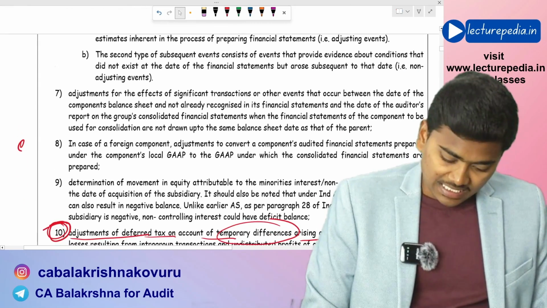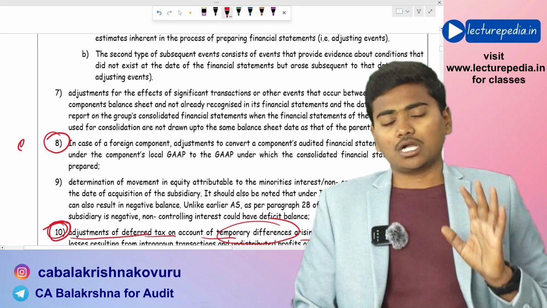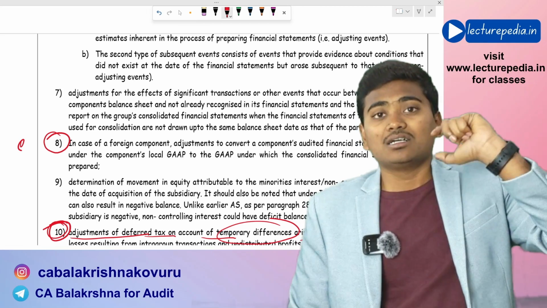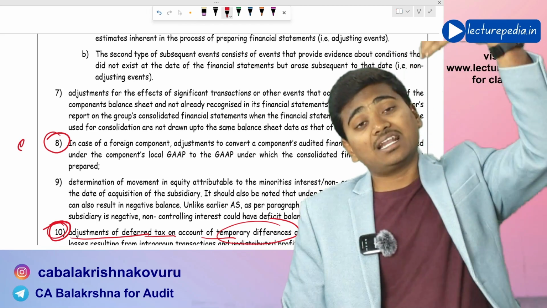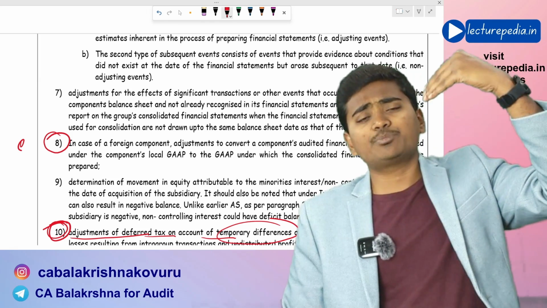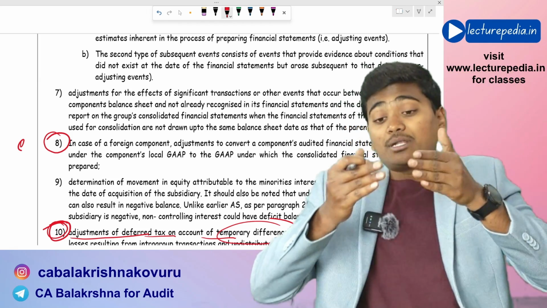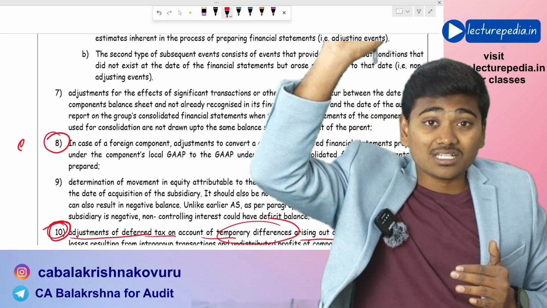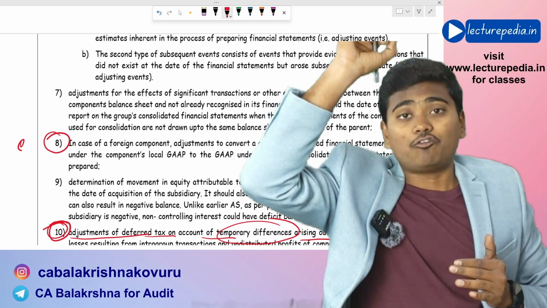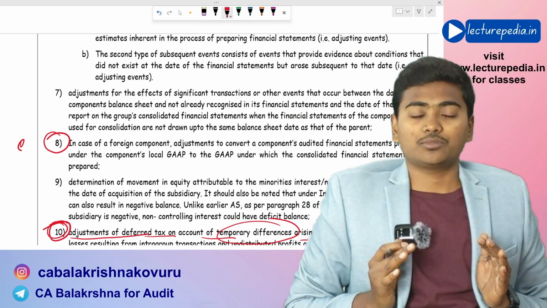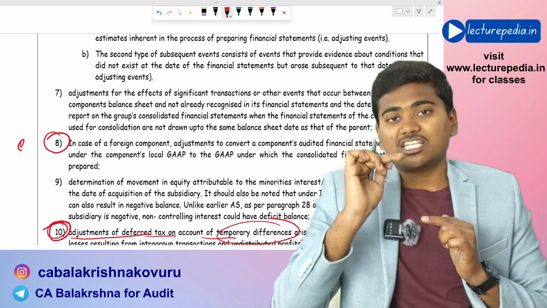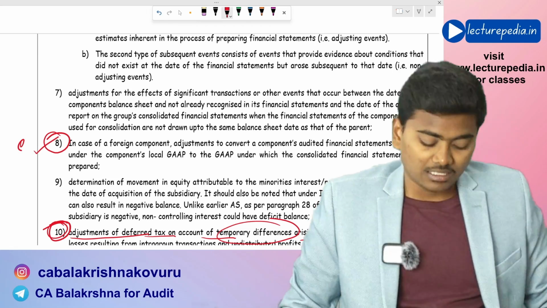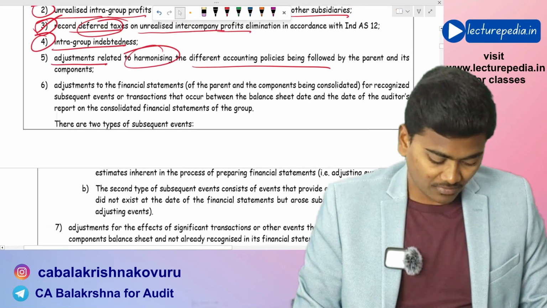you'll also have another adjustment similar to that of accounting policies. In case of foreign subsidiaries, they might be preparing the financial statements as per their respective foreign GAAP. In that case, for the purpose of consolidated financial statements, you have to convert the financial statements of the foreign subsidiary into the local GAAP. Okay, even those adjustments with respect to conversion of GAAP will fall under current period consolidation adjustments. Hope that is clear. Next,